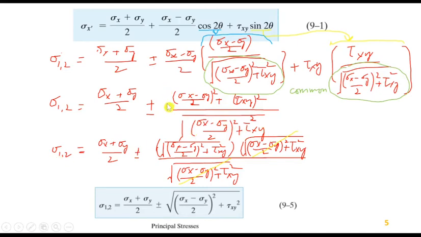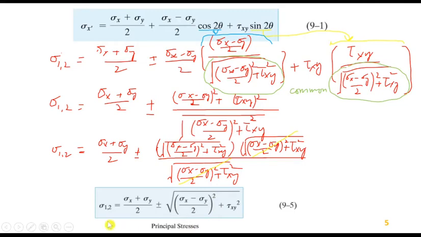So we can write this numerator in this form by taking the square root and multiplying with each other, making this whole a degree 1. A square root has degree 1/2, you know, so 1/2 into 1/2 will be 1. I have just split it here to cancel out this term, the numerator and denominator. So σ1,2 will be equal to (σx + σy)/2 plus or minus the square root of ((σx − σy)/2)² + τxy².